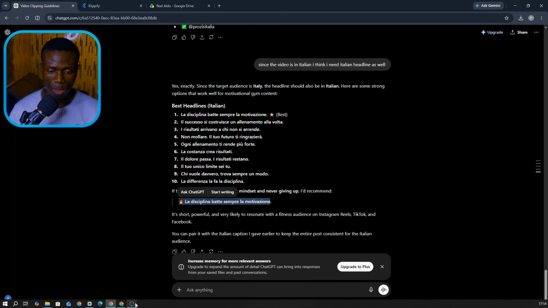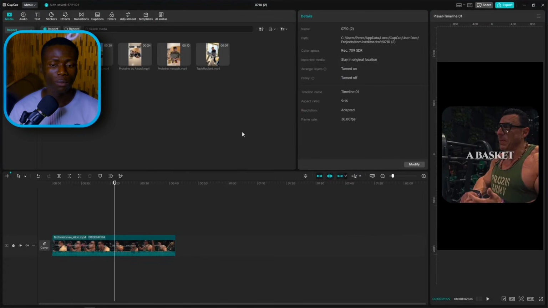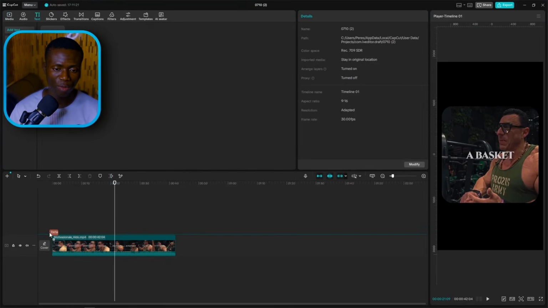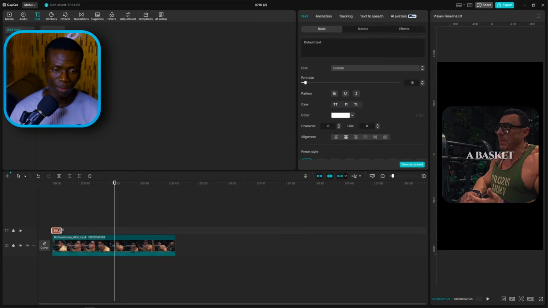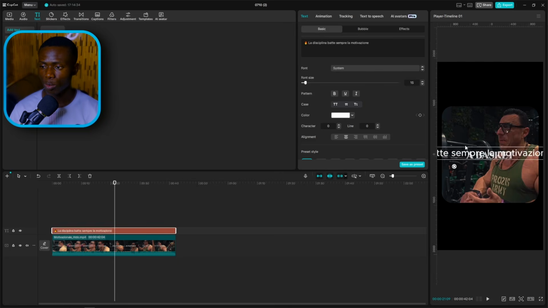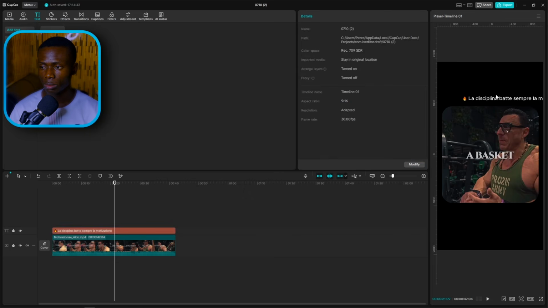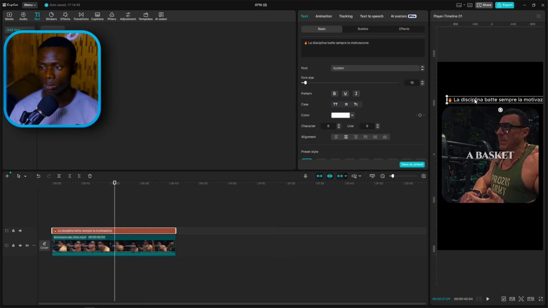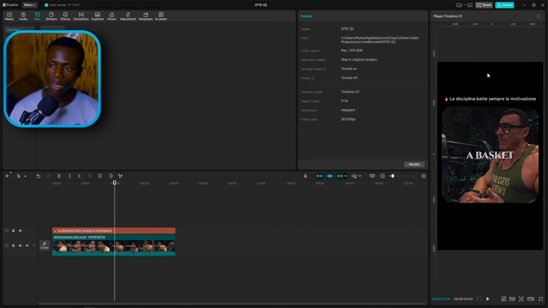So now let's go back to CapCut. Come over to the text layer and I drag a text above the video. Now extend this text from the beginning to the end and I place the text on it. Now you can see when you place it on it, it gets too long. So the next thing is simply adjust these edges. So you adjust it like this.